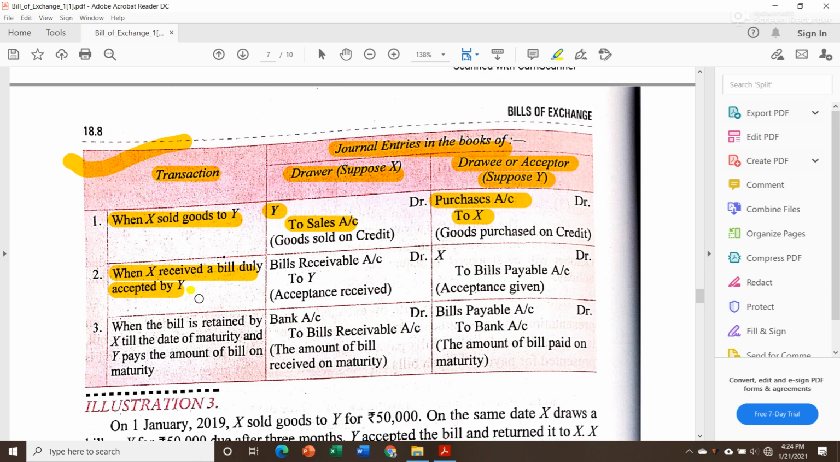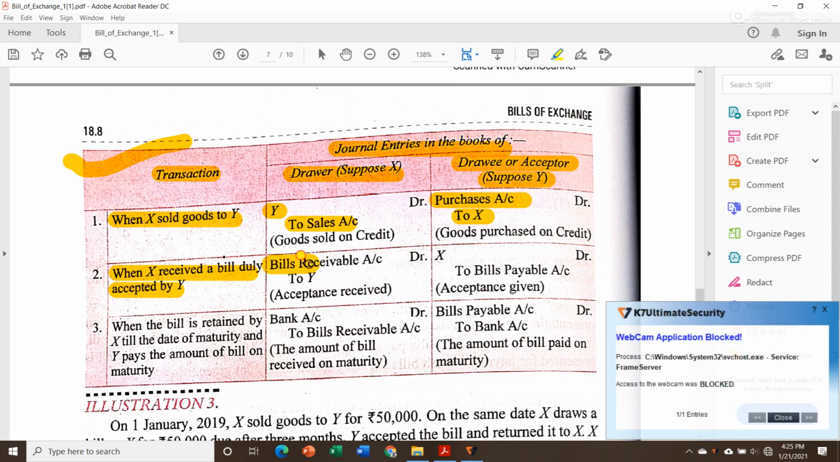Y accepted that bill and sent it back to Mr. X. Now when Mr. Y accepted that bill, that paper became a bill receivable for Mr. X. So when he received that bill receivable, it is nothing but an asset that came inside his business, and according to the real accounts rule, debit what comes in.